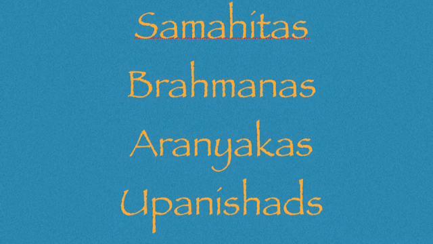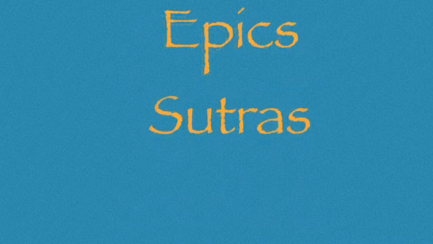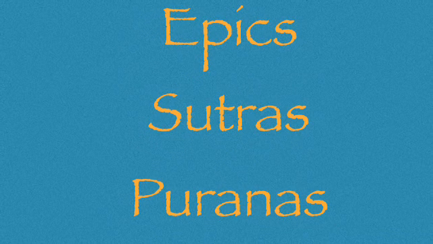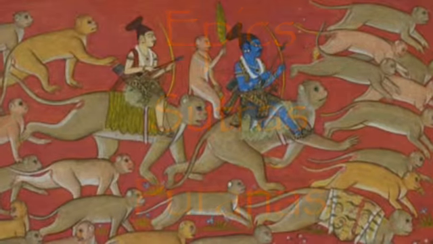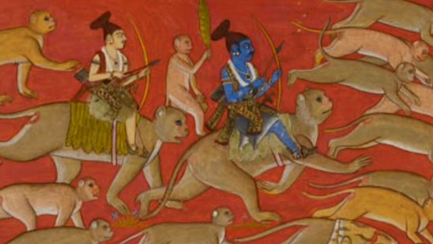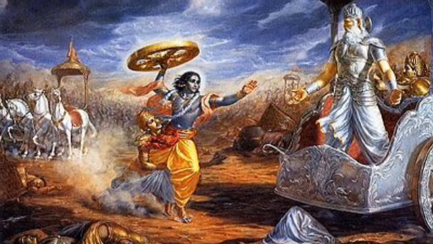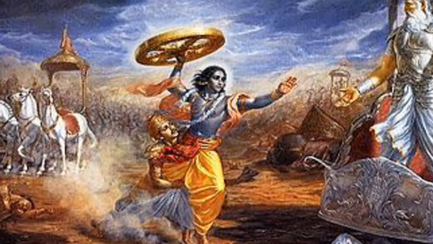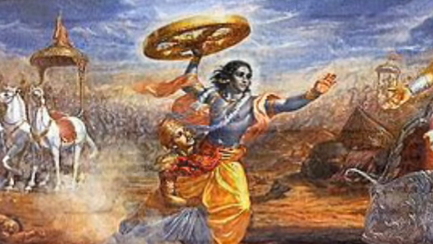The Smriti writings, of which there are too many to name here, include the epics, the sutras, and the Puranas. There are two Hindu epics, both of which deal with the struggle between good and evil. The first one is the Ramayana, which is a narrative about the exploits of Rama. The second is the Mahabharata, which is an account of civil war where Krishna is the hero. The Mahabharata contains a song called the Bhagavad Gita, which is very influential among Hindus in its own right.